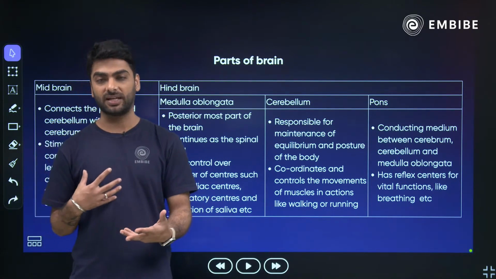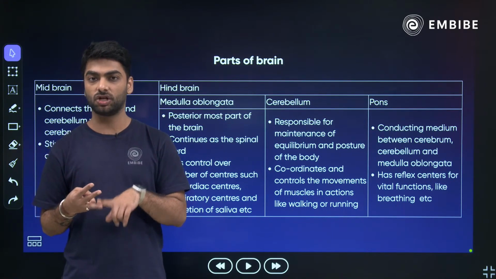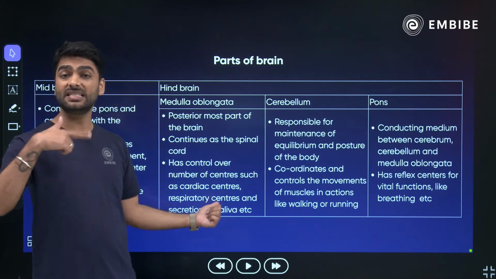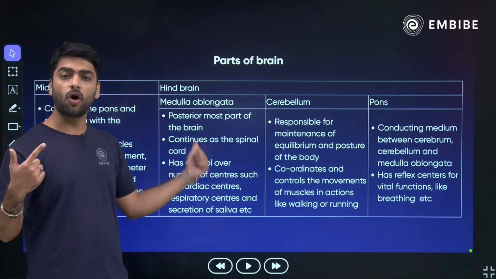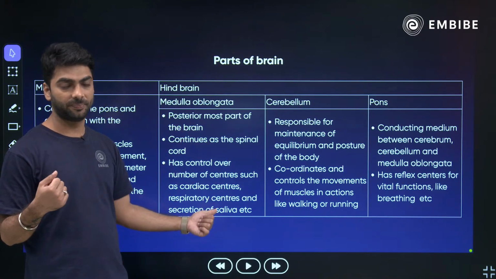Your involuntary activities, your heartbeat, your digestion, your respiration, your breathing, your secretion of saliva. So basically all your involuntary functions are concerned with the medulla.